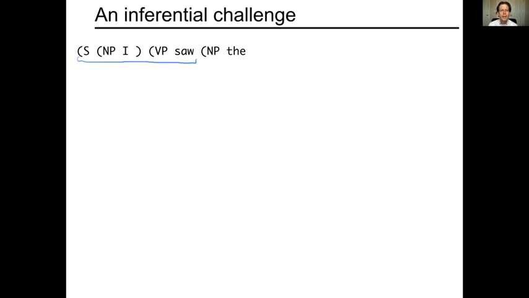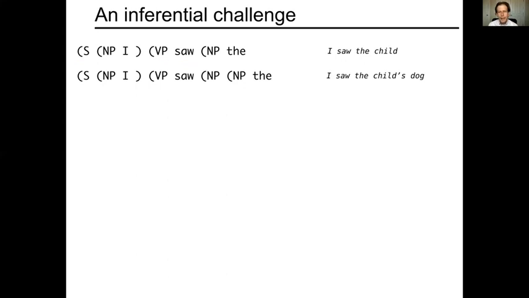So for example, it might have been that first we generated an open node NP, and NP had as its first daughter the terminal "the". This would be consistent with, for example, a continuation that might look like "I saw the child." That's the whole sentence. But there are many different ways that it might look. So for example, we actually might have multiple nested noun phrases that are generated before getting to the word "the". So for example, "the child" itself, if that's a possessor, as in "I saw the child's dog", then "the child" should be an NP, which is inside this larger NP.